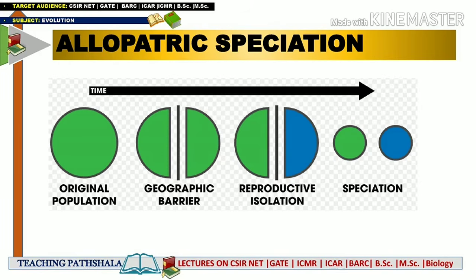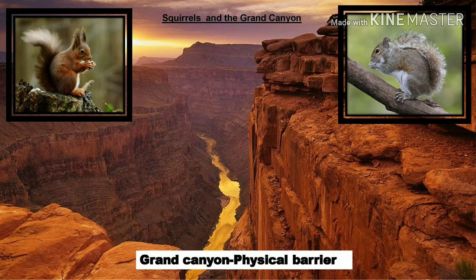Why I am saying this, you will understand when we study peripatric speciation, because at that point we will be able to distinguish allopatric speciation from peripatric speciation, because peripatric speciation is a special case of allopatric speciation. So for understanding that, we should know the size of the population which has been separated from the original species population. So with this we are done with allopatric speciation. Now let's see a real life example of allopatric speciation.